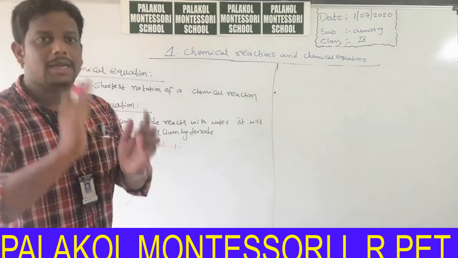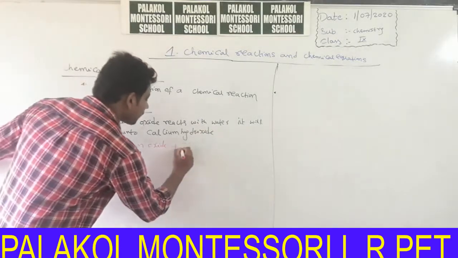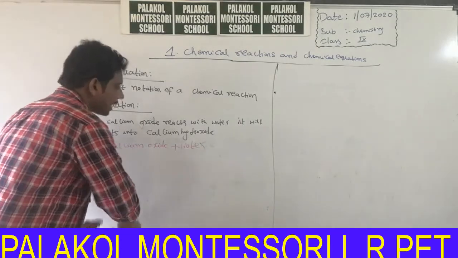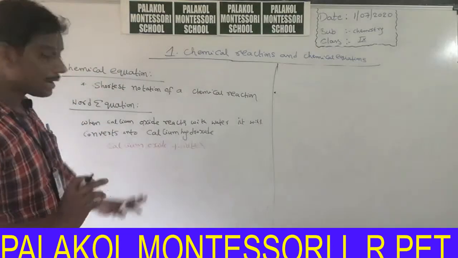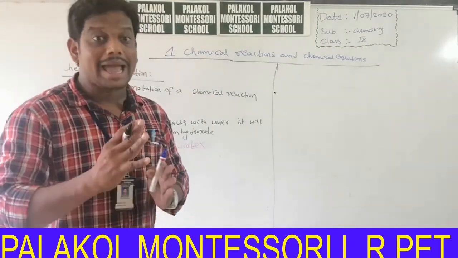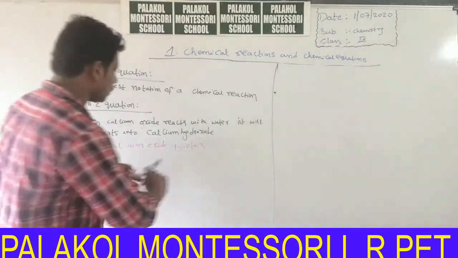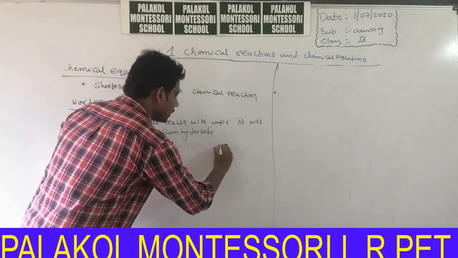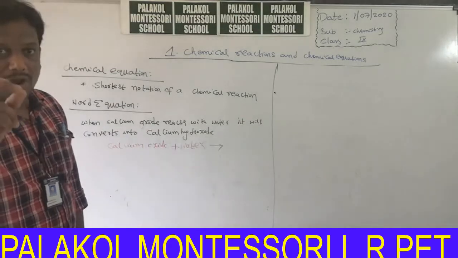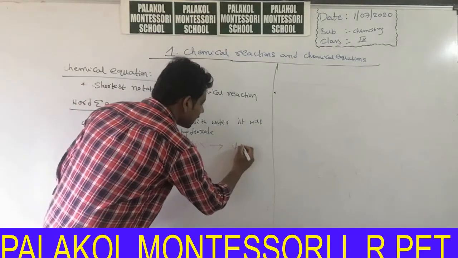Say for example A reacts with B, you write A plus B. Like that, calcium oxide reacts with water, so you write calcium oxide plus water. When calcium oxide reacts with water, calcium hydroxide is formed. So you use a symbol, an arrow mark, which indicates calcium oxide reacts with water to form calcium hydroxide. So you write calcium hydroxide.